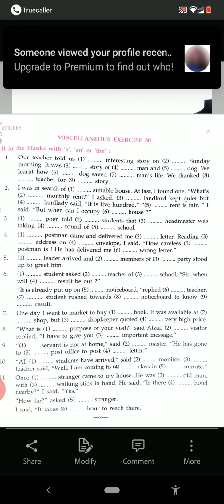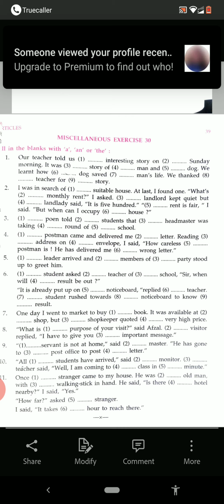It was the story of a man and a dog. We know very much about the story, therefore I have written the. We learned how the dog saved the man's life. We thanked the teacher for the story.